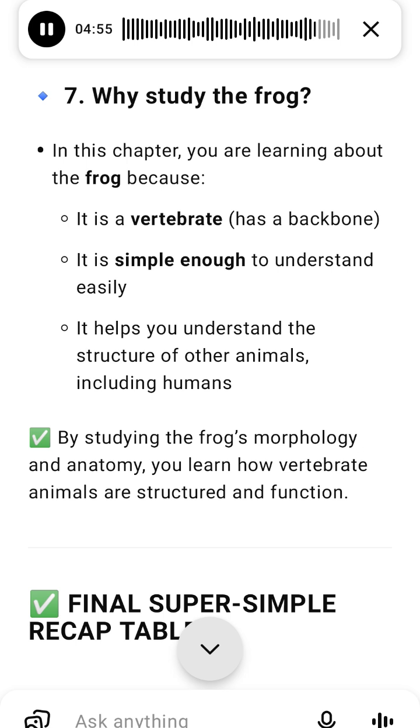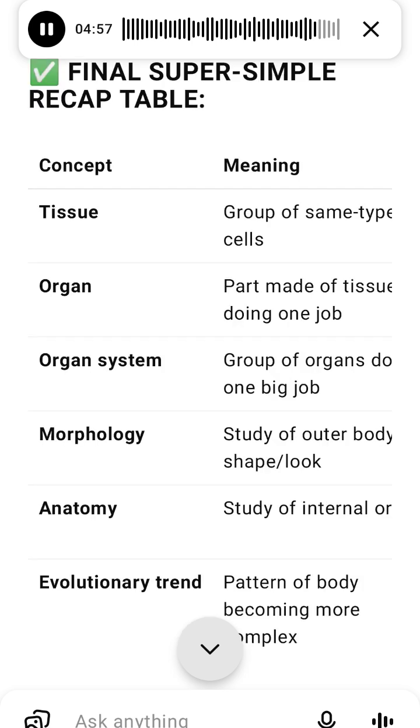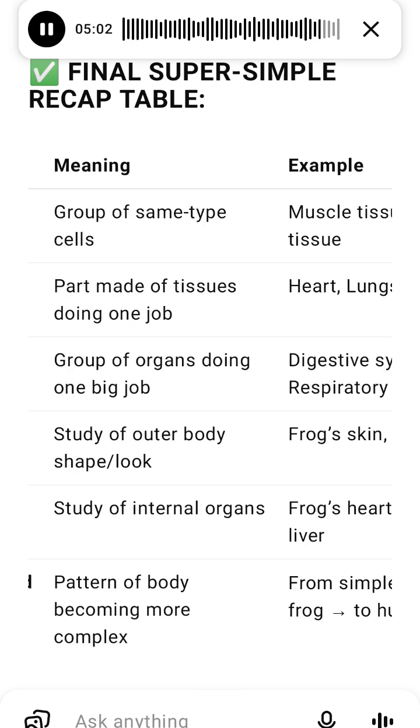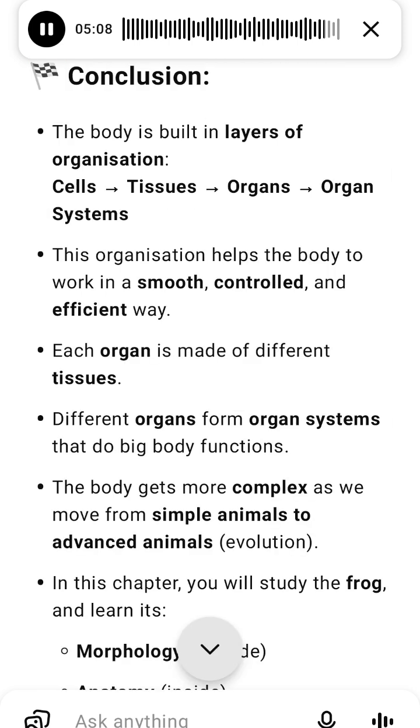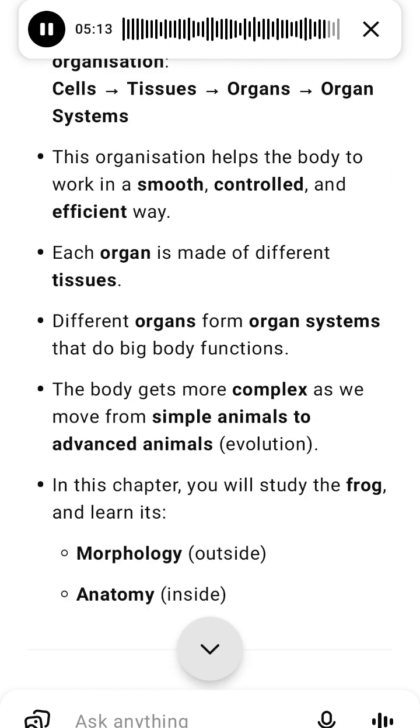Conclusion. The body is built in layers of organization: cells, tissues, organs, organ systems. This organization helps the body to work in a smooth, controlled, and efficient way. Each organ is made of different tissues. Different organs form organ systems that do big body functions. The body gets more complex as we move from simple animals to advanced animals, evolution. In this chapter, you will study the frog and learn its morphology, outside, and anatomy, inside.